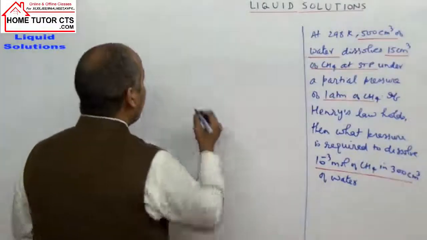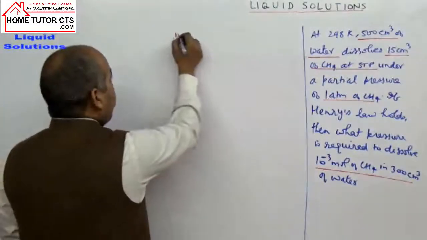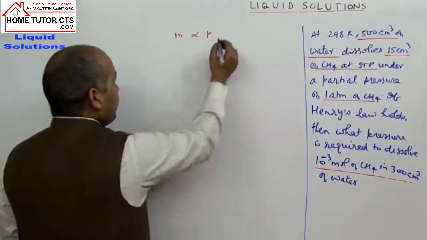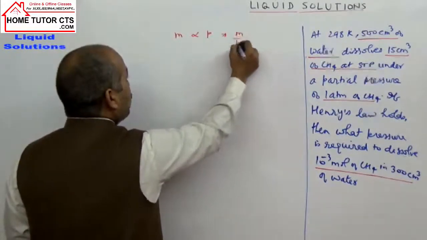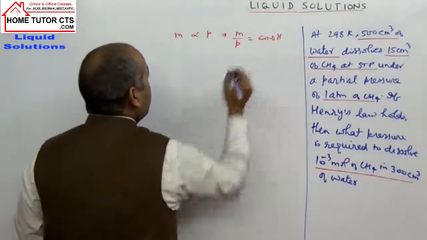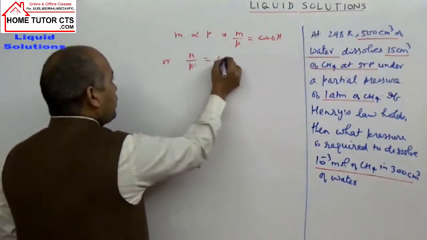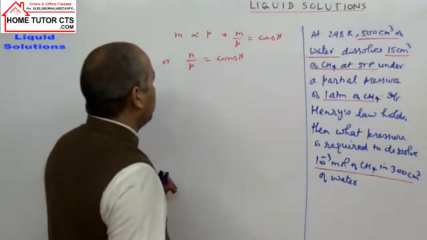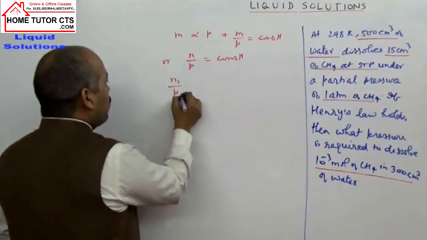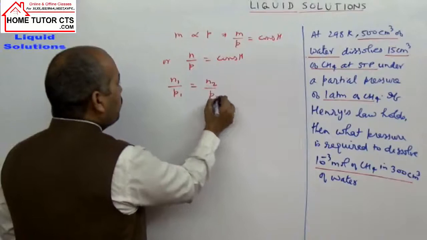As per Henry's law, we can write that mass is directly proportional to pressure, or we said m by p is constant, or for the same gas moles by p is constant, or I can write n1 by p1 is equal to n2 by p2.